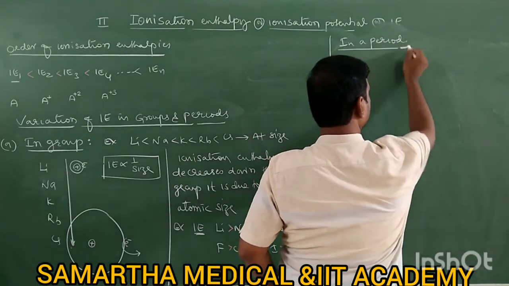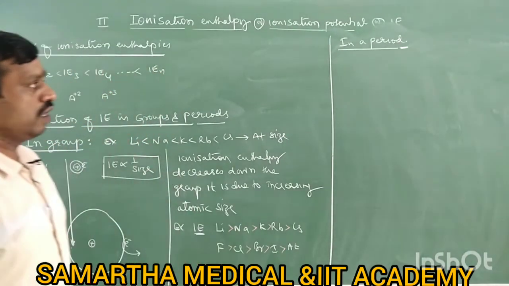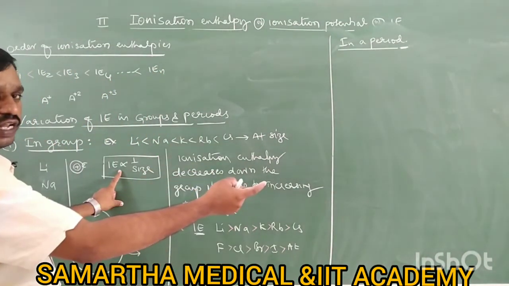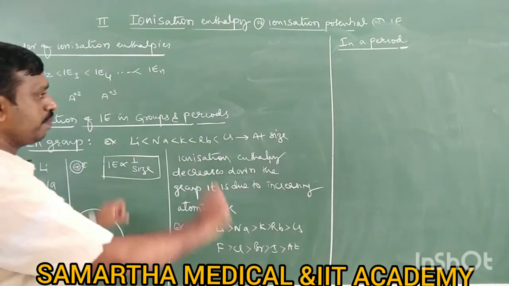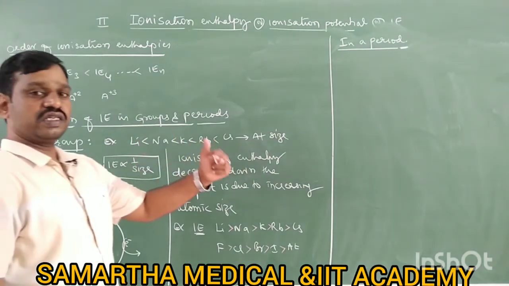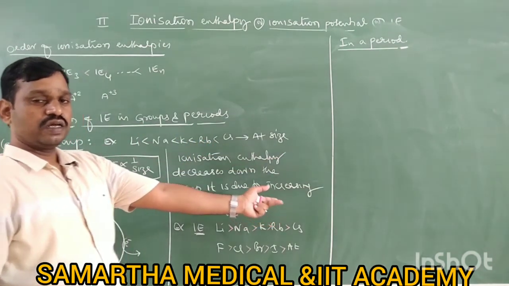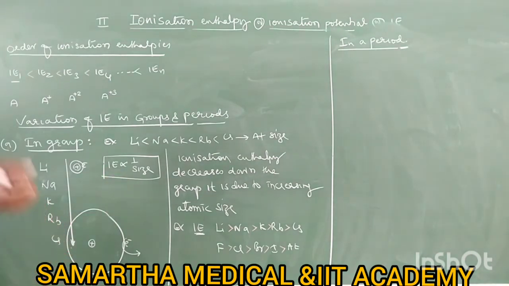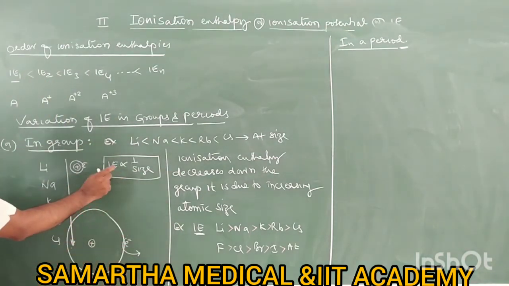Ionization enthalpy in a period. Right. Now tell me, in a period, left to right, atomic size decreases. Left to right, what happened? Atomic size decreases. When atomic size decreases, what happened? The ionization enthalpy obviously increases.